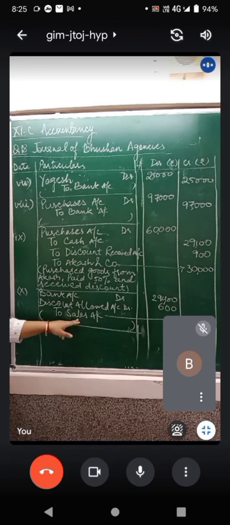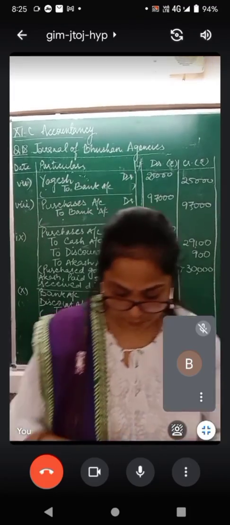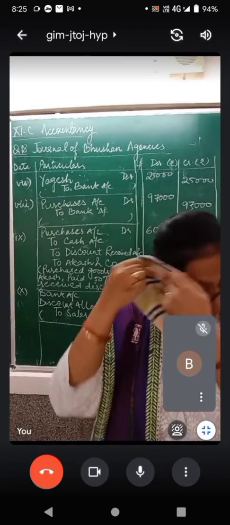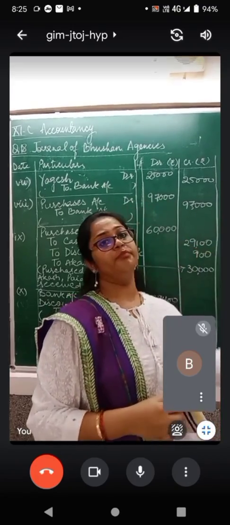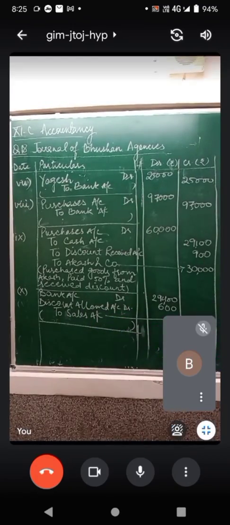Cash, sales made and discount allowed. Cash, sales, no. Sales made, cheque received and discount allowed.